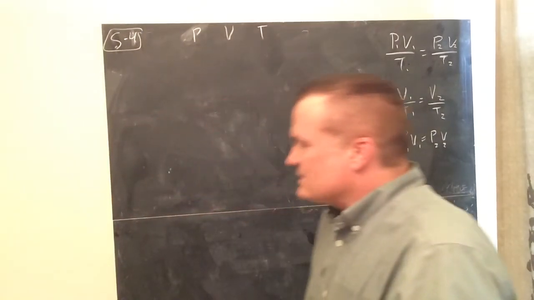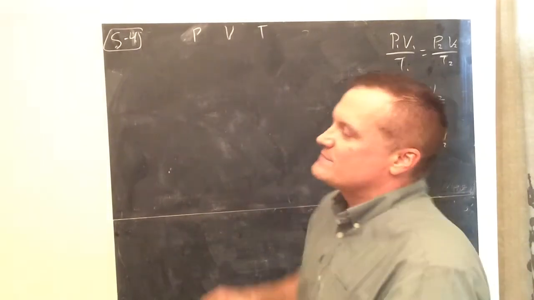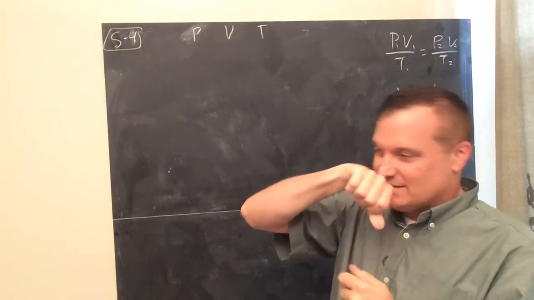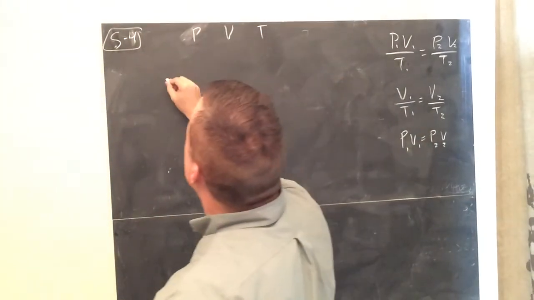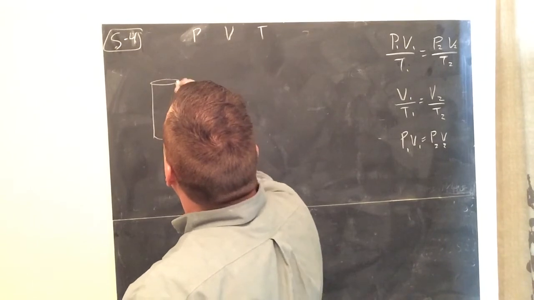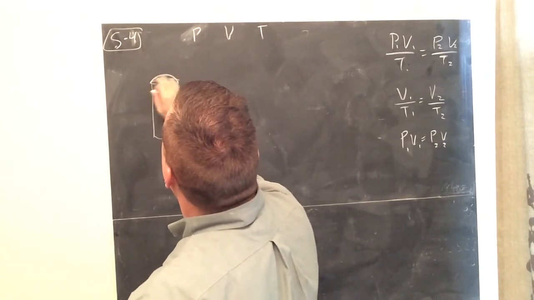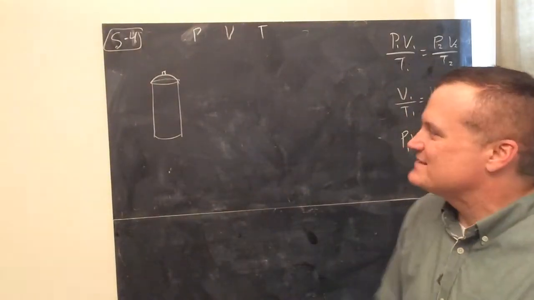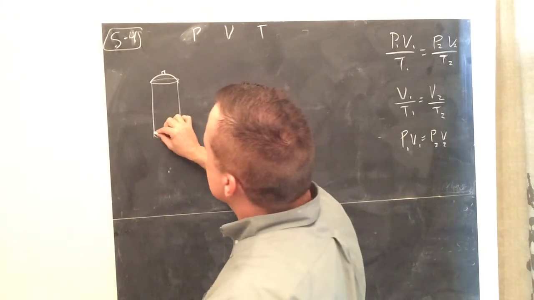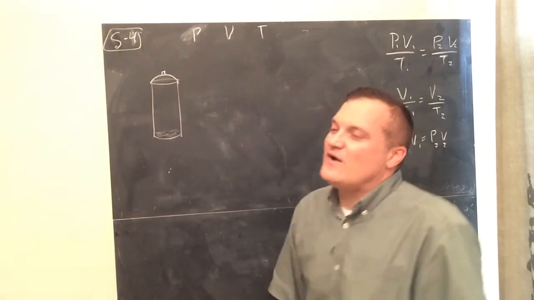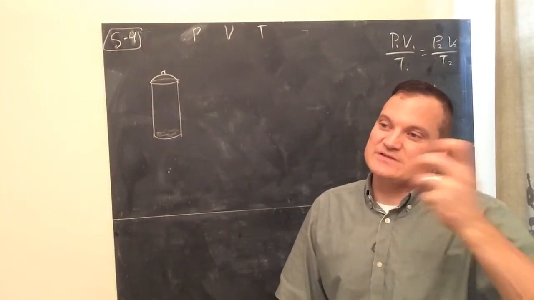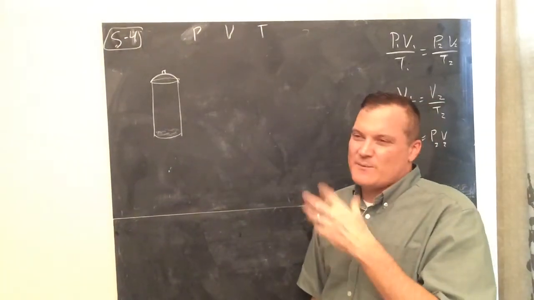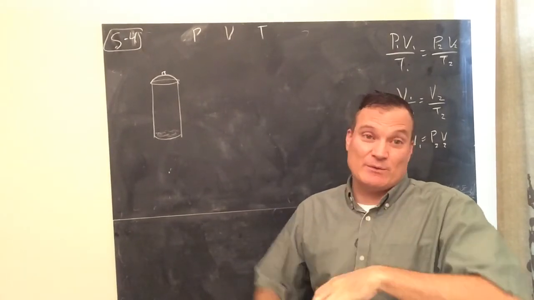Now, he talks about pressure and temperature at constant volume. So for Charles, I remember the balloon. For Boyle, think about the syringe or piston. And then for Gay-Lussac, think about an aerosol can. Say you have an aerosol can with spray paint, or hairspray, or deodorant, or whatever it is. Inside there is a liquid that is very volatile, that evaporates very easily, like an alcohol. I'm not sure what exactly they use in there, but you can almost smell it as well. And when you shake it up, it will turn to gas.